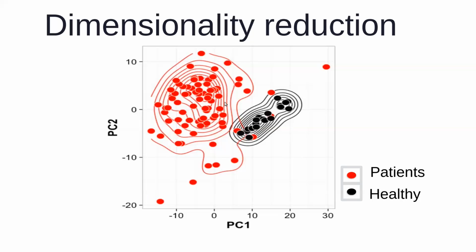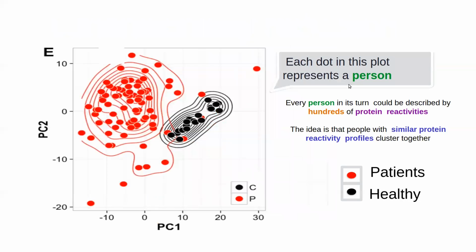Now, if we have data about two proteins or three proteins, it would have been easy to do the depiction. But it's not always possible because I have hundreds of different proteins. So even though we would like to depict the people in this kind of diagram, the fact is that the number of proteins, or the protein reactivities, go into hundreds.